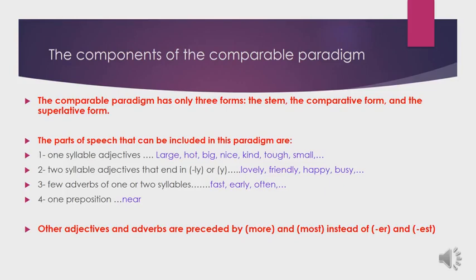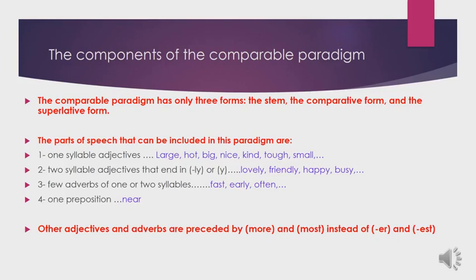Why do we call it a comparable paradigm? Why don't we call it an adjective paradigm, just like the noun paradigm, the verb paradigm, and the pronoun paradigm? The reason is that not only adjectives can be included in this paradigm, but we have some other parts of speech which can be included in this paradigm. So let's be familiar with these parts of speech that can be included in this paradigm.